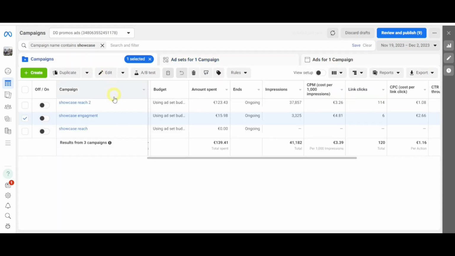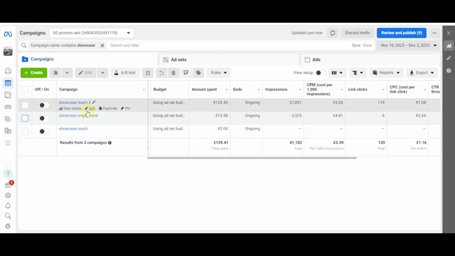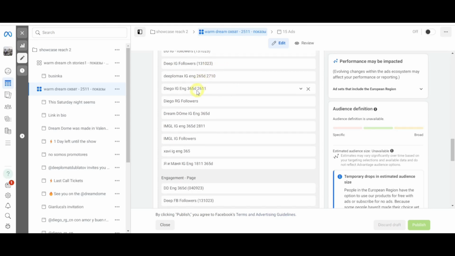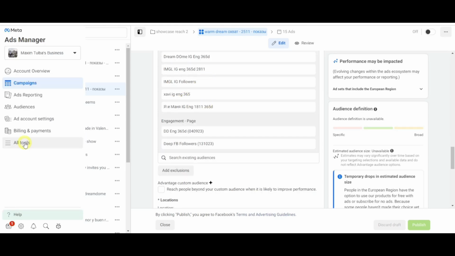We return again to the level of campaigns, and here we will see that there was also another engagement campaign that had a total expense of €16, but had a more expensive CPM than the awareness campaign. As you can see, we have several connected audiences of various artists who have collaborated with us. To access these audiences, navigate to the left bar and click on the Audience section.